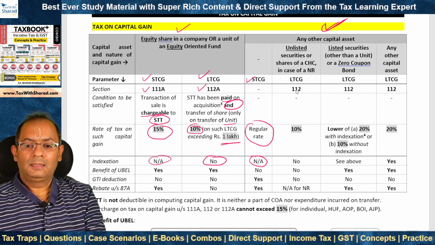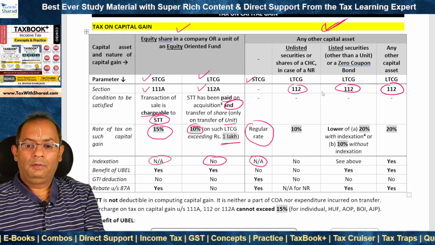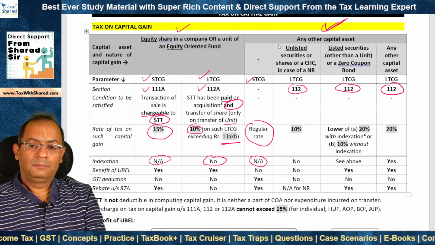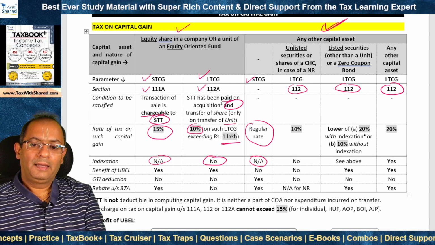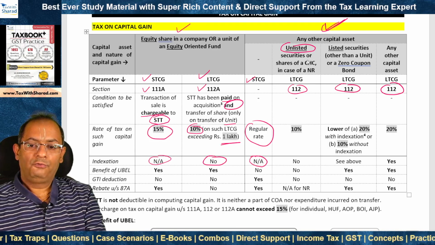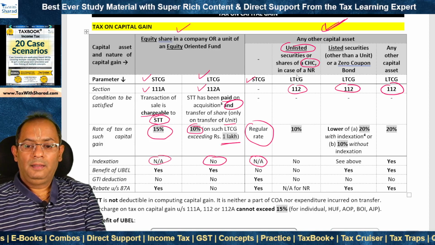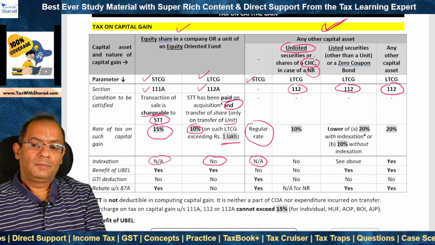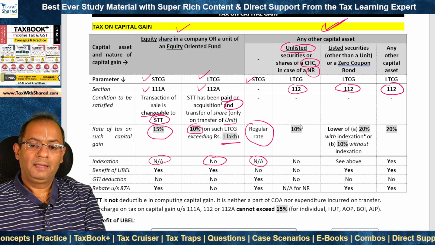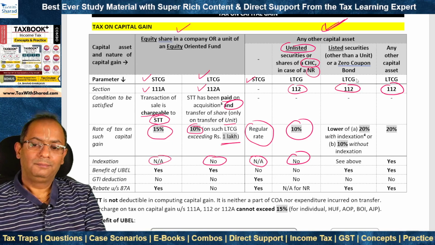As far as LTCG is concerned, the relevant section is section 112. Under 112, long-term capital gain can be categorized into 3 parts. First, where the capital asset is unlisted securities or shares of a closely held company, not a widely held company, and it is in the case of a non-resident. In that case, a concessional rate of 10% applies and indexation is not applicable.